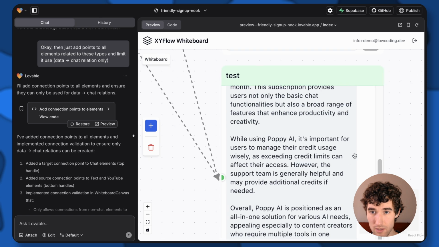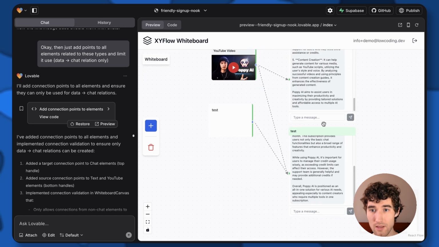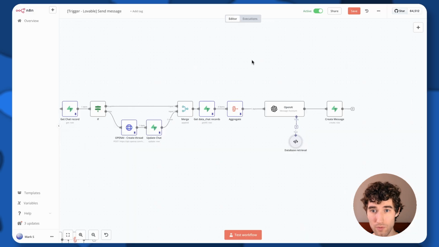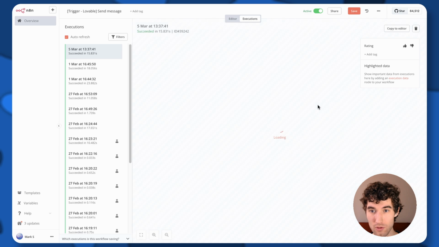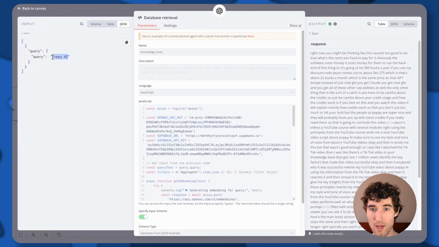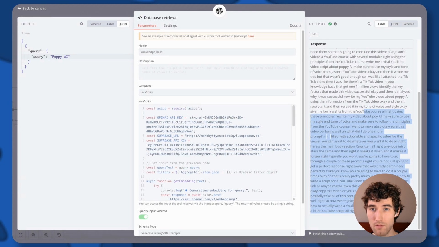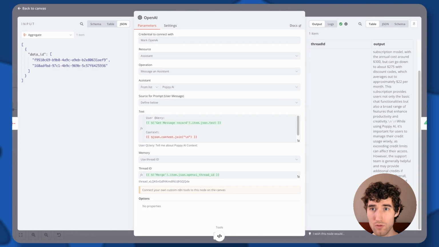As you can see here, POPI, and actually this data was taken from this YouTube video. At least it should be taken. Let me check the execution. And you see, like, database retrieval. We asked about POPI and we got a response like this text from the video, from this one. So AI actually used it, processed it to return to us this output.